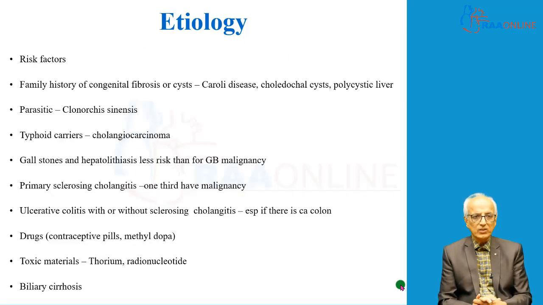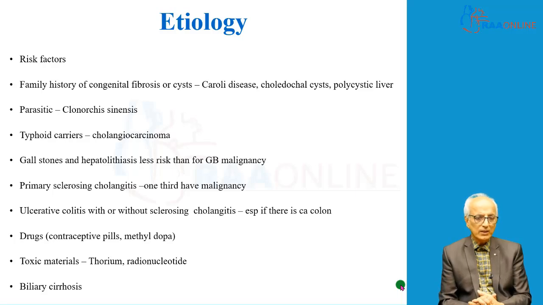What are the risk factors for cholangiocarcinoma? Family history of congenital fibrosis or cyst. A very important point to remember is that Caroli's disease, choledochal cyst and polycystic liver are the risk factors for cholangiocarcinoma. As we said, parasites like Clonorchis sinensis are responsible for cholangiocarcinoma. Typhoid carriers are another risk factor.